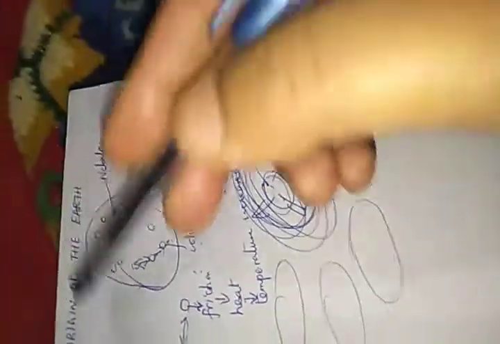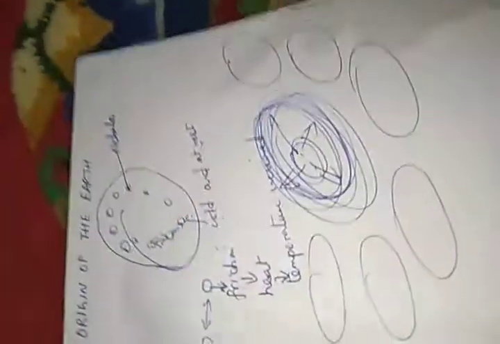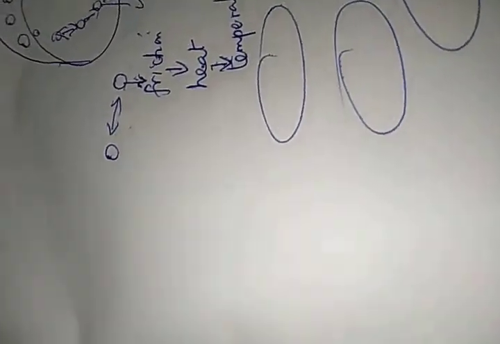That is how Kant assumed that the Earth is also one of the planets, formed from these particles. But he was criticized. Let's see his criticism. The first criticism of Kant was: where did the nebula come from? Where did these particles come from? Kant could not answer this question, so he was criticized for that.